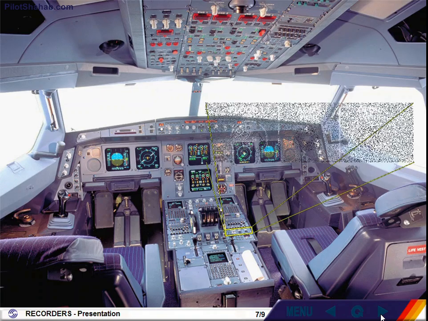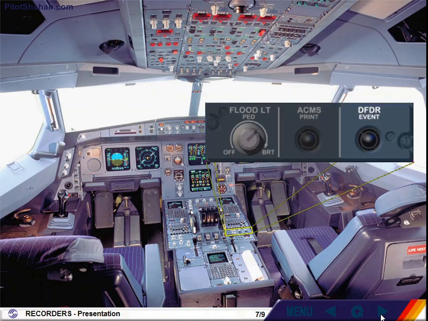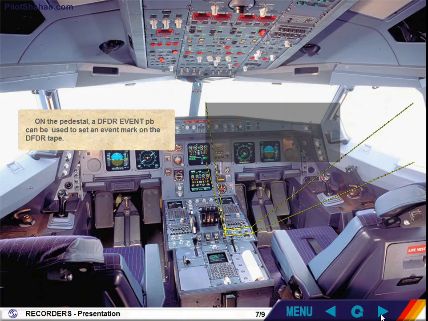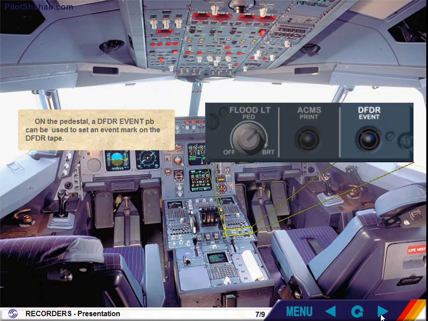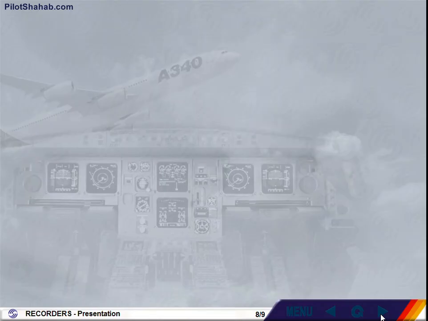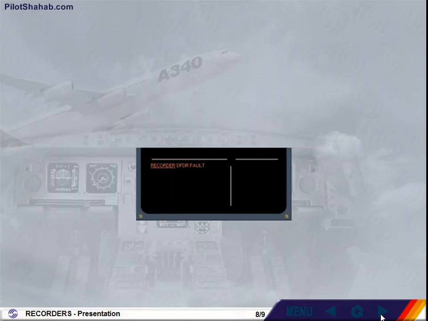On the pedestal, a DFDR event push button can be used to set an event mark on the DFDR tape. If a fault occurs with the DFDR, an ECAM caution message will be generated. There are no ECAM actions for a DFDR fault.